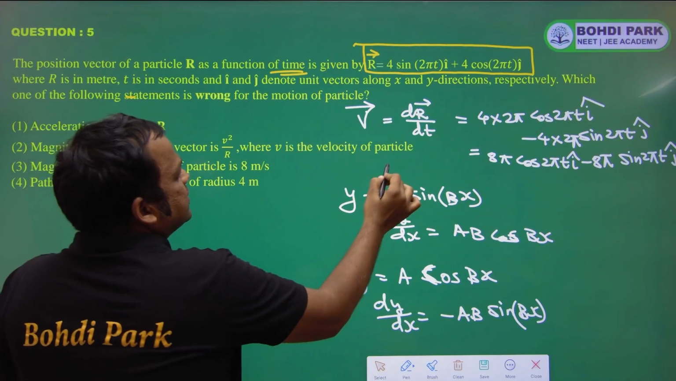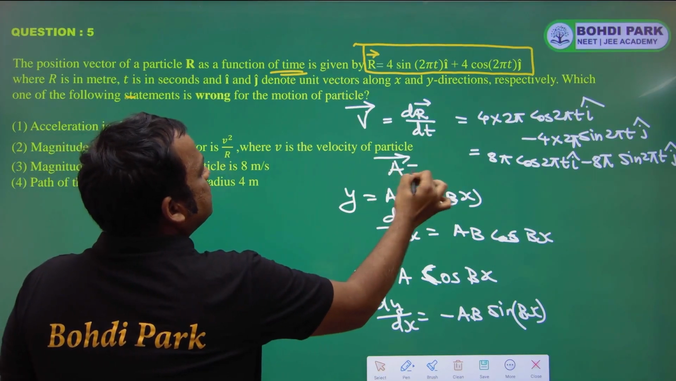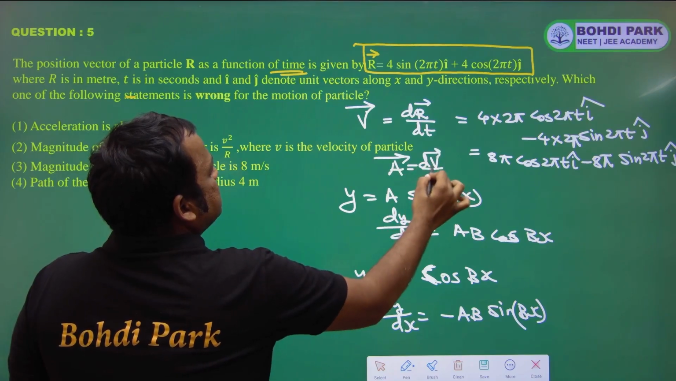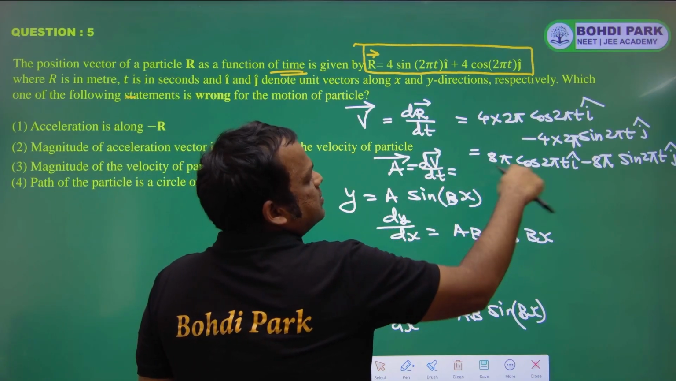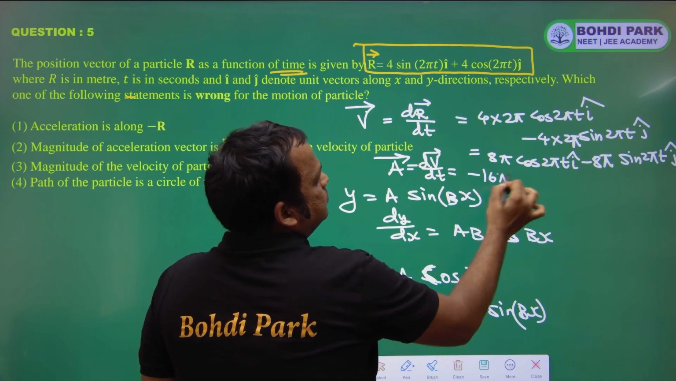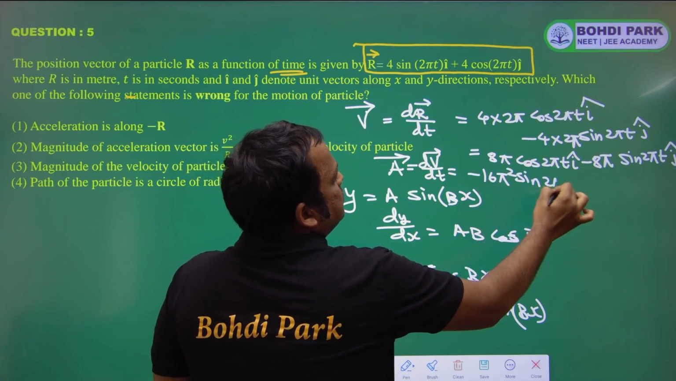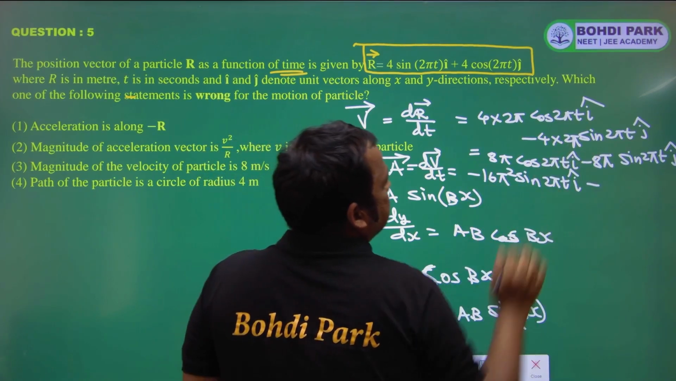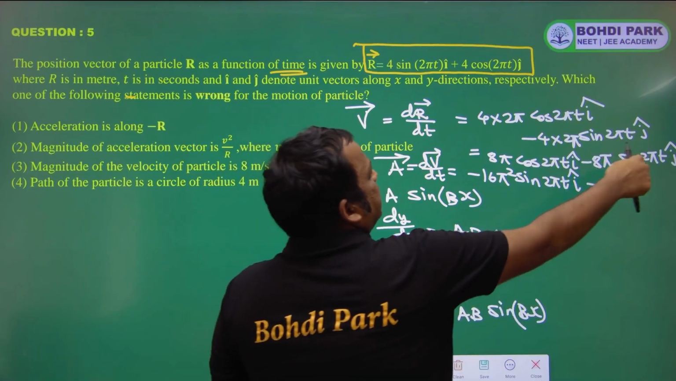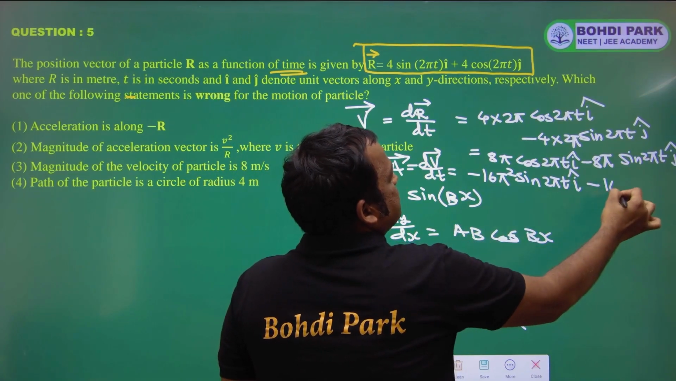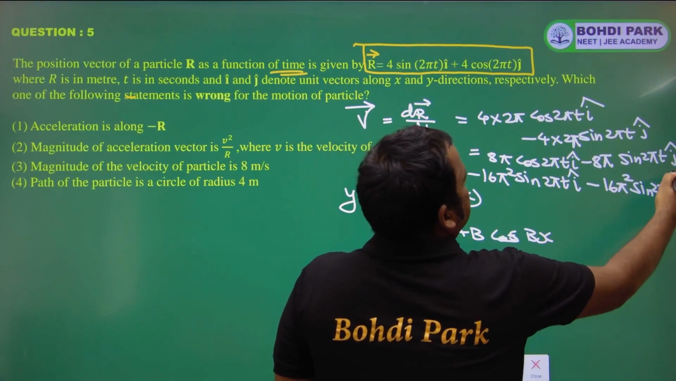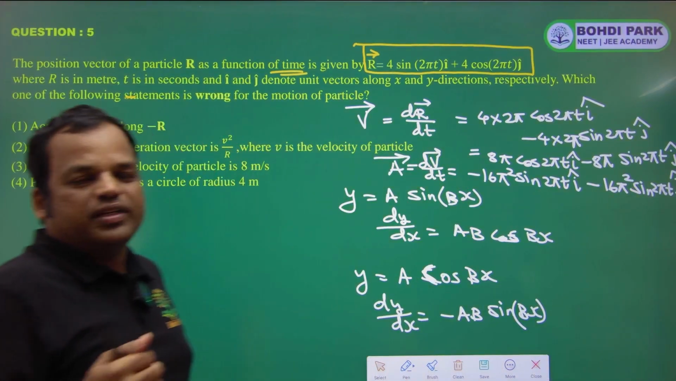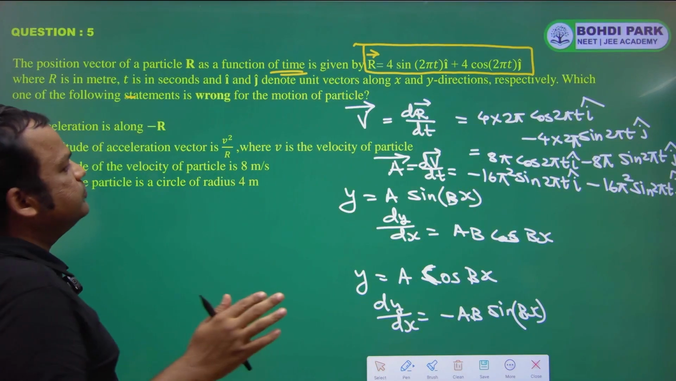Now let's find the acceleration vector. The acceleration vector is the differentiation of velocity. So this will be minus 8 pi into 2 pi, so minus 16 pi square sin 2 pi t i cap. Then minus 8 pi into 2 pi, so minus 16 pi square cos 2 pi t j cap. So this is the acceleration.